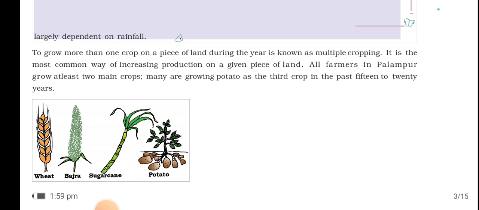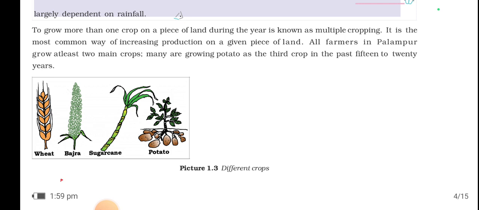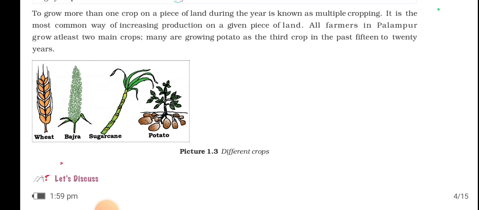Multiple cropping. So here you can see wheat, then bajra, then sugarcane. Season to season it changes, and then we saw also potato during October and December. So all the farmers in Palampur grow at least two main crops. Many have grown potato as a third crop in the past 15 to 20 years.